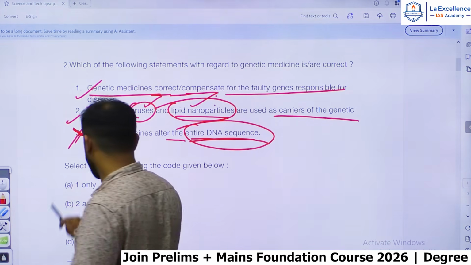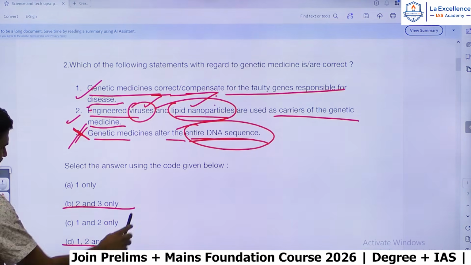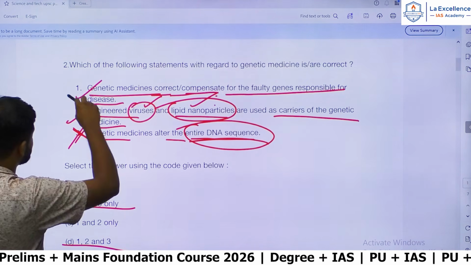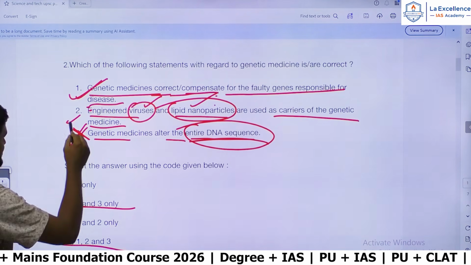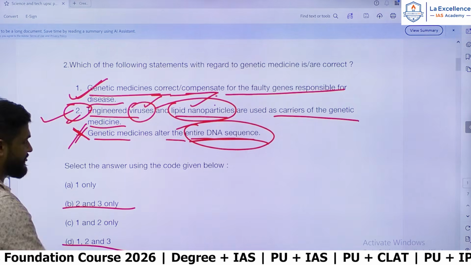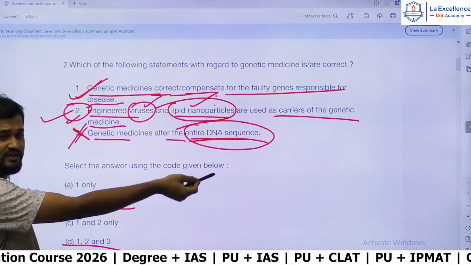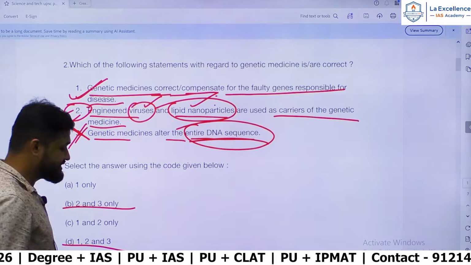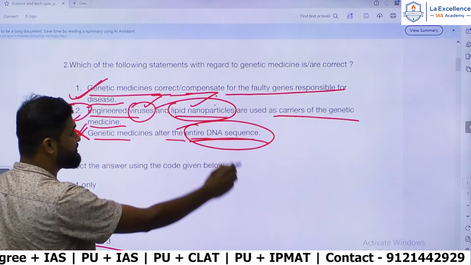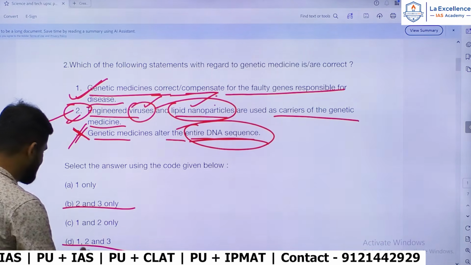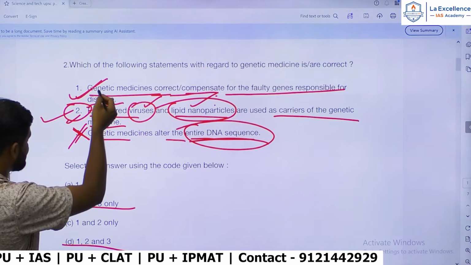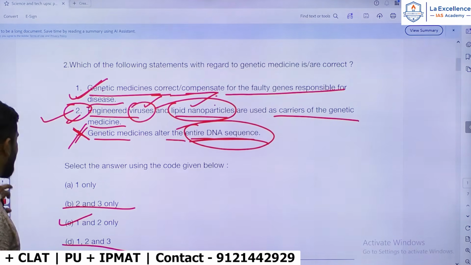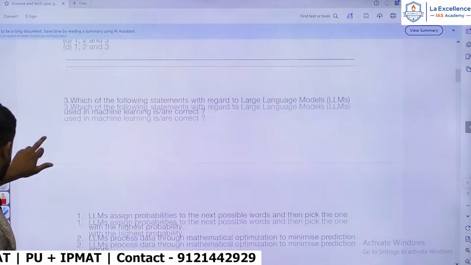So if you eliminate 3, you are left with A and C. Definitely A must be correct, so it all depends on statement 2. Statement 2, as I am telling you, for example mRNA vaccines which are part of genetic medicines, use viruses and lipid nanoparticles. Hence the answer for this should be C. Okay, let's move on to the next question.